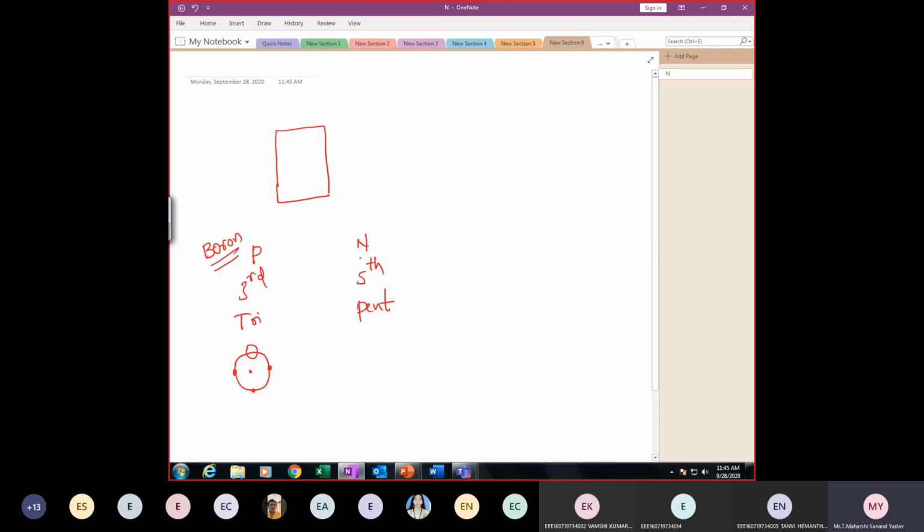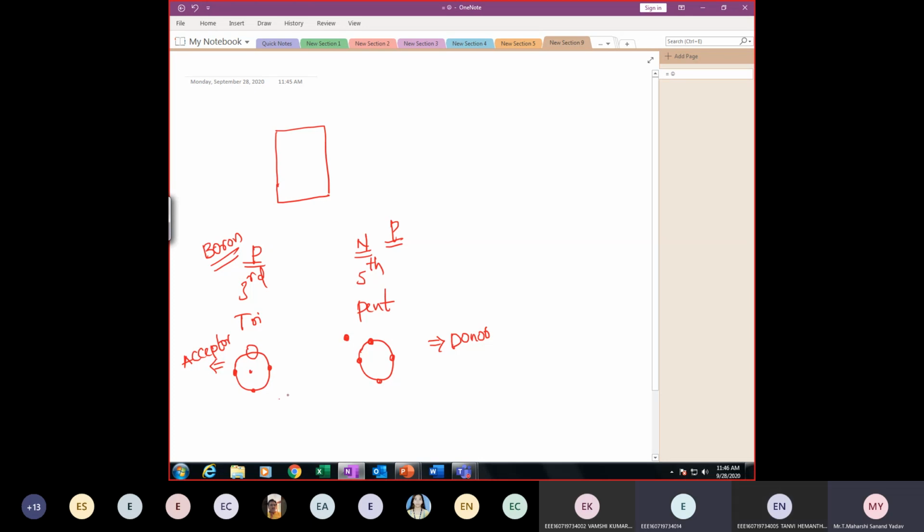Now under n-type, suppose I'm considering phosphorus or arsenic. The outermost shell contains 5 valence electrons, where 1 electron is free. Correct? That's why we are calling this one a donor. And here we are calling it an acceptor. I hope you are clear till here.